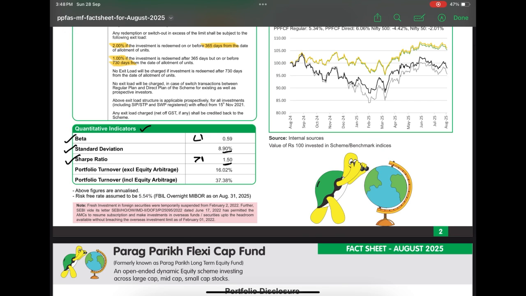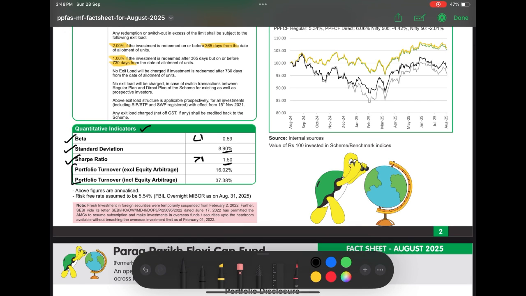Let us see the portfolio turnover. This parameter is considered to be very important for the funds that follow stability and value investing principle. This indicates how frequently the fund manager buys and sells securities in the portfolio during the year. A PTR of 100% indicates that the fund manager has replaced every single security in the portfolio during the year. A higher PTR indicates more churning in the portfolio. On the other hand, a lower PTR indicates stability, buy and hold style of investing, and ultimately resulting in lower transactional cost. There is a difference between portfolio turnover including and excluding equity arbitrage.